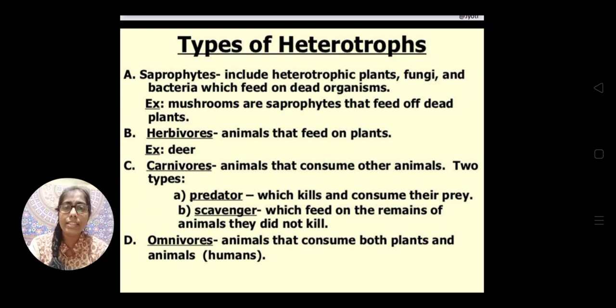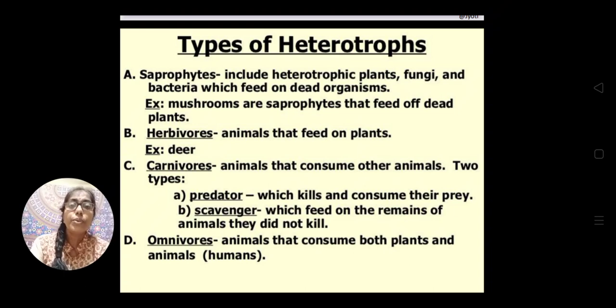Okay, they are the scavengers. They will never kill the other animal. For example, I will give you one example, that is your crow. Crow eats upon the dead rat or dead frog, dead insects, like this.